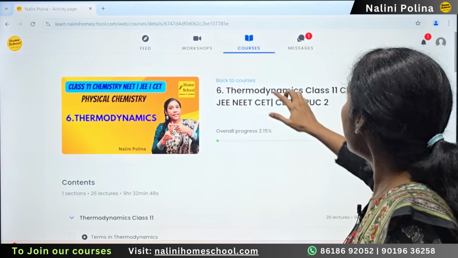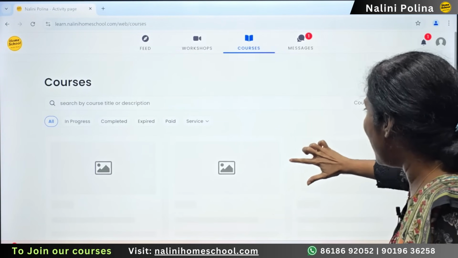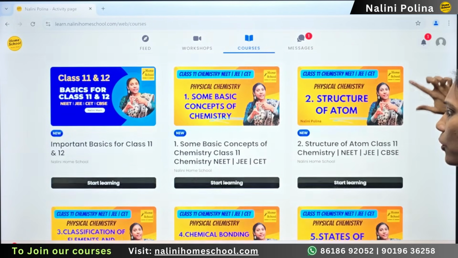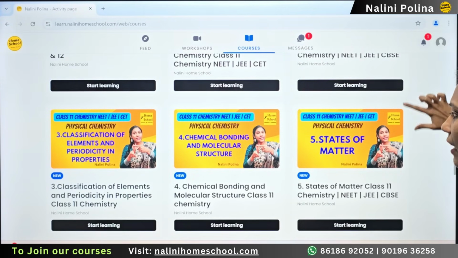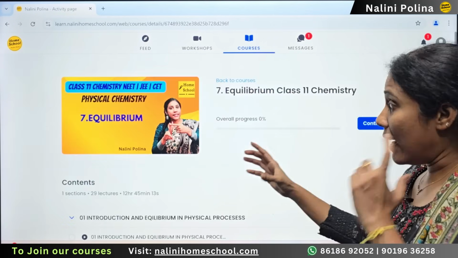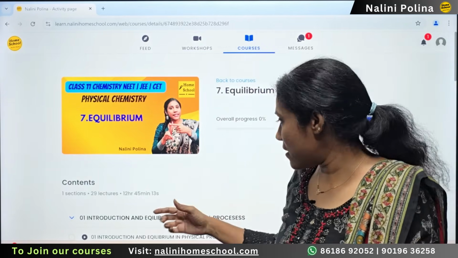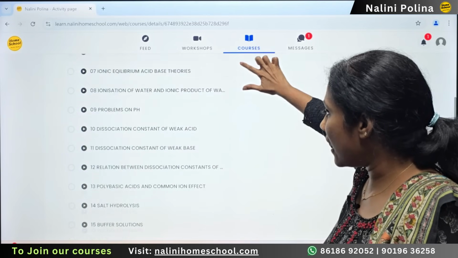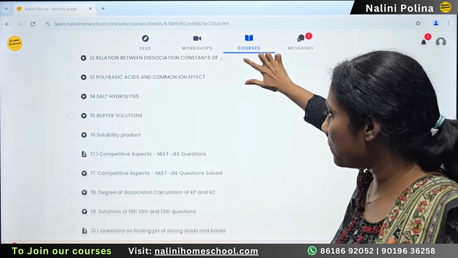So that is about thermodynamics. And similarly you have equilibrium also. Equilibrium is another chapter I don't know why many students feel difficulty with. I'm opening these two chapters because they are the toughest chapters, and if I show you, you will get to know how the content is, right? So that's the reason I'm opening these chapters.